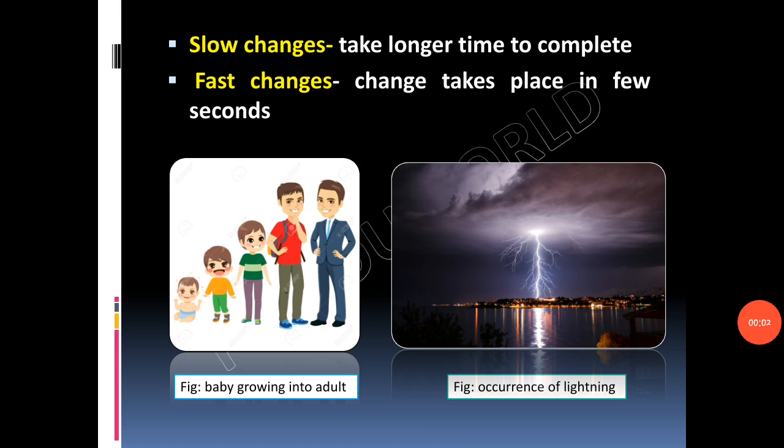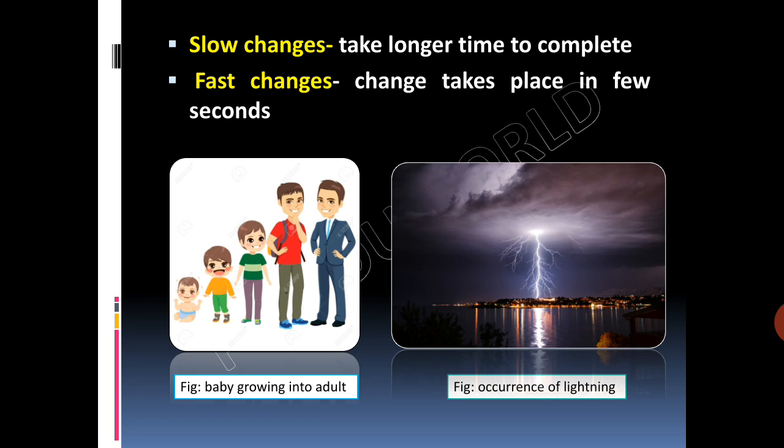Slow changes. The changes that take longer time to complete are called slow changes. These changes may take hours, days, months, or even years to occur. Some common examples are a baby growing into adult, evaporation of water from a lake, then germination of seeds, then rusting of iron. These are all examples of slow change.